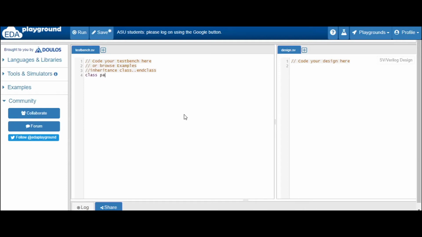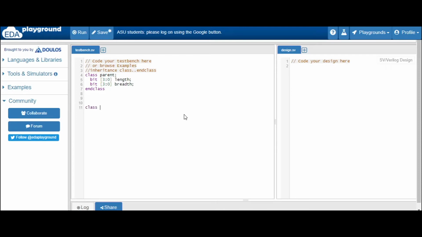Suppose we declare one class which is a parent, end class, and we will declare properties. Suppose bit 3 down to 0. Let's create parameters of a rectangle, and let's calculate area and perimeter. So let's declare two properties, length, 3 down to 0, and breadth. These are the properties present in our class parent.